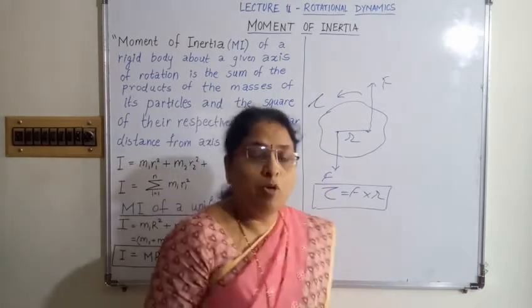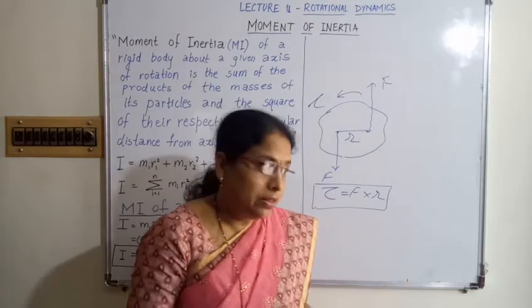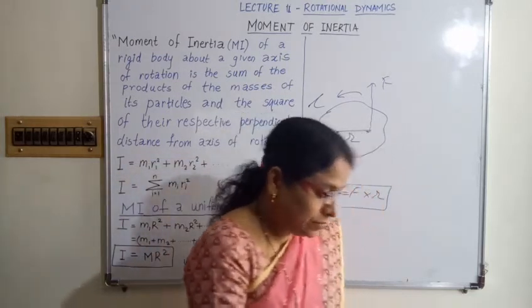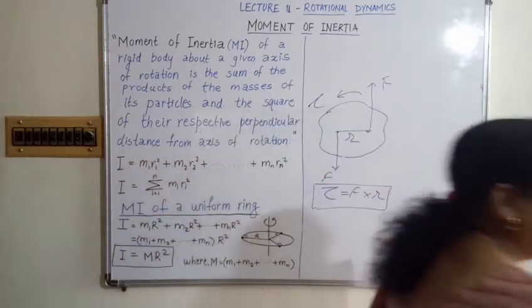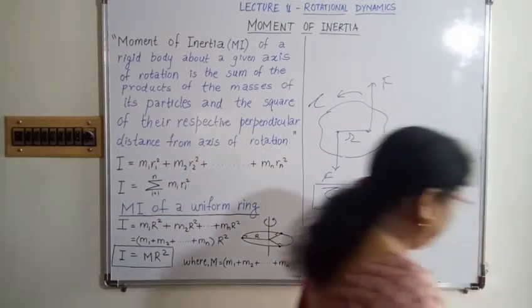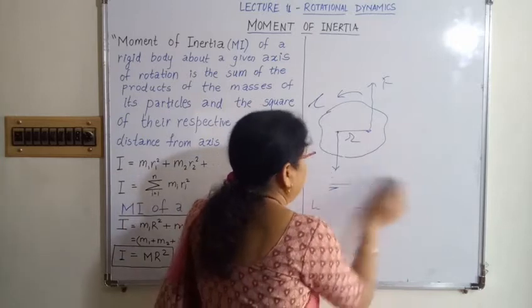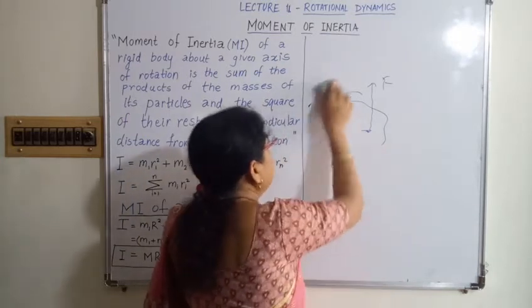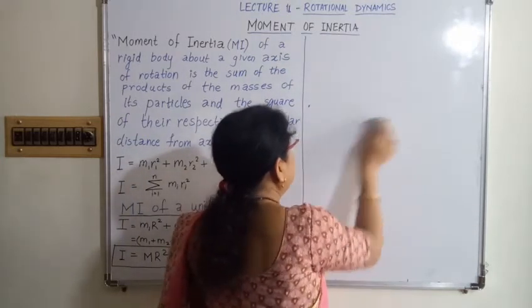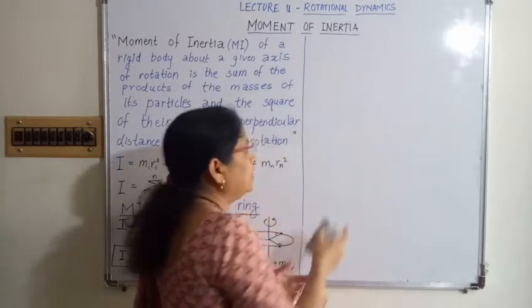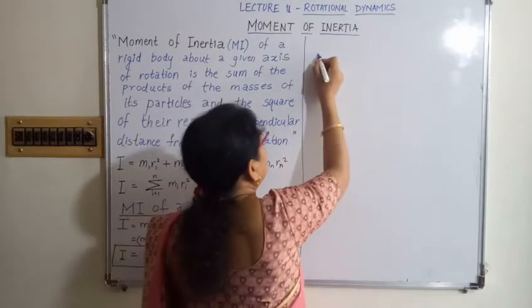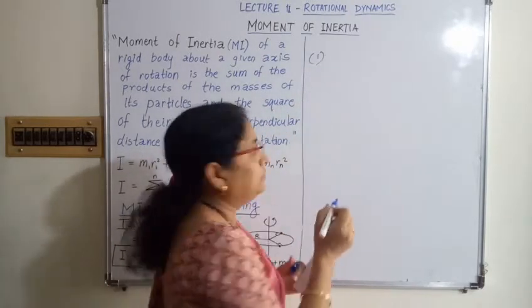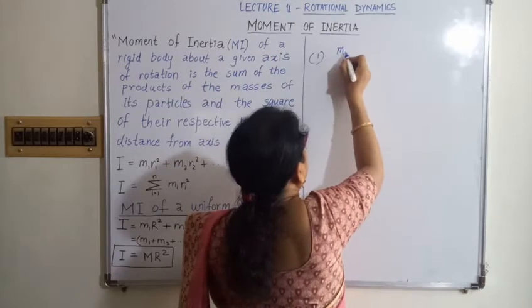What is the moment of inertia? The moment of inertia of a rigid body depends not only on the mass but also on the distance. So for that I give you two examples. Suppose we consider the first example. There are two point masses, m1 and m2.